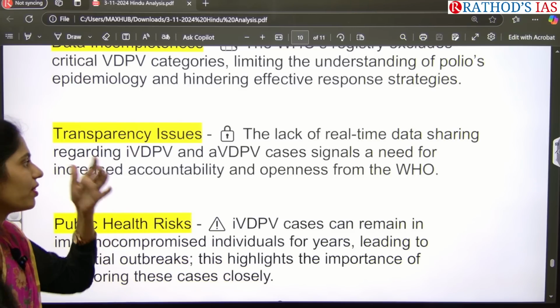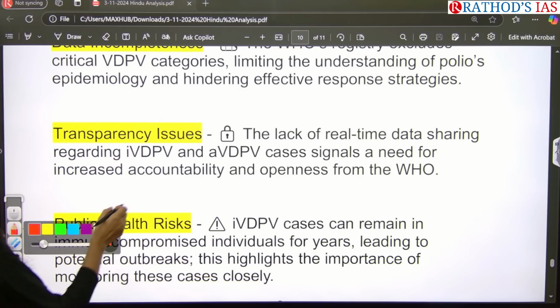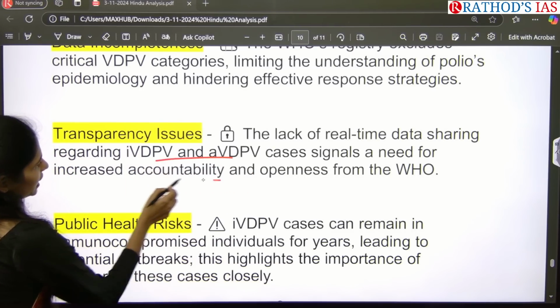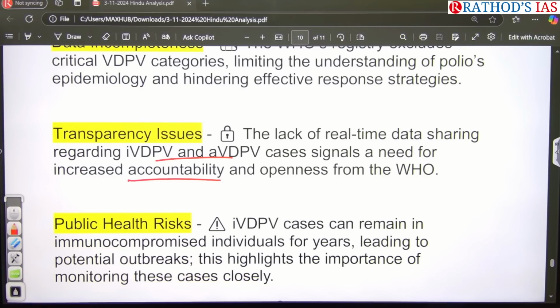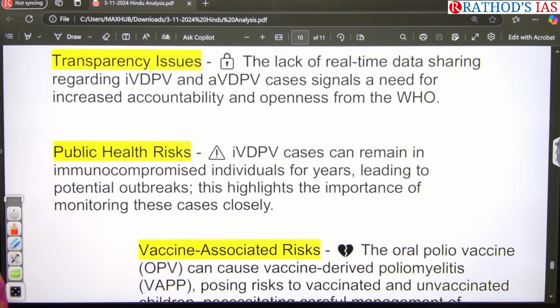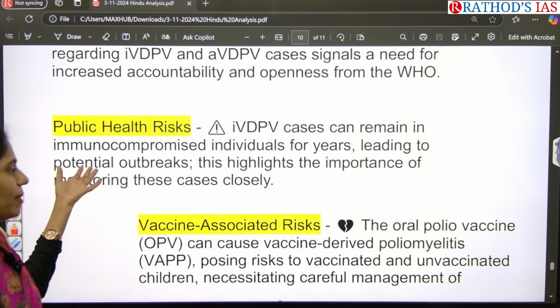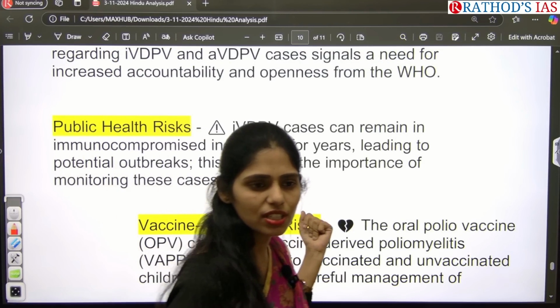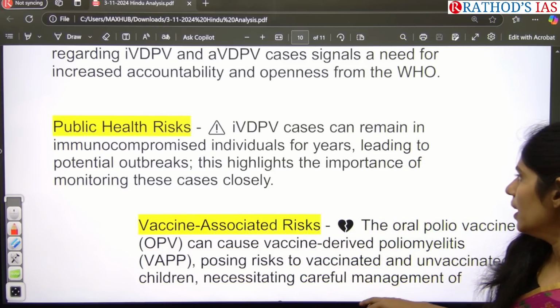There is a lack of real-time data sharing regarding these diseases. So we need increased accountability as well as openness from WHO now. And next, if data is not provided, what happens? It ultimately leads to an increase in public health risk.